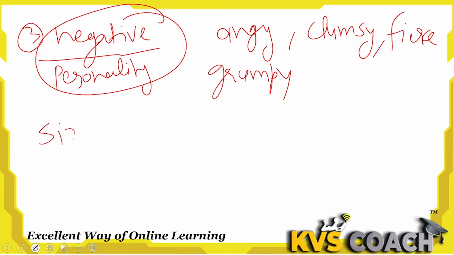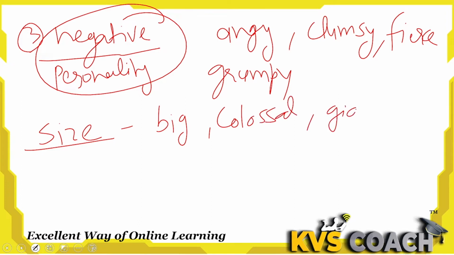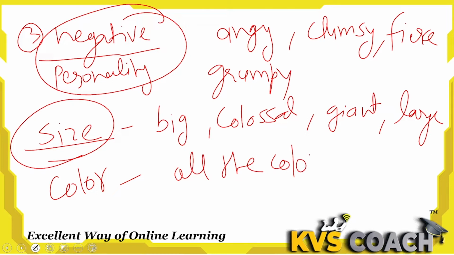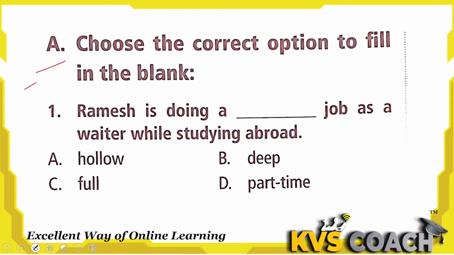For size, what do we use? For size we use big, colossal, giant or large. These are the words for size. And for color, we all know the color names. All the color names count as adjectives if they are put before the noun or they are describing the noun, so they are called adjectives.